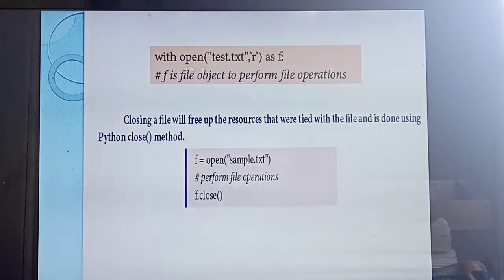With open. See, listen, with open test.txt. What's the meaning? Opening the file test.txt in read mode. Okay, next listen, f dot open and f dot close. With open means already it is open, and next you are giving f dot close, which will free up all the spaces. Because with the with keyword, if you immediately give the close function, it will close all the internal files and free up the space. That is called garbage collector.